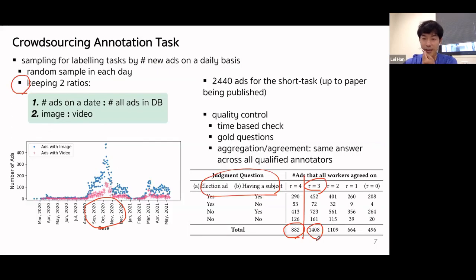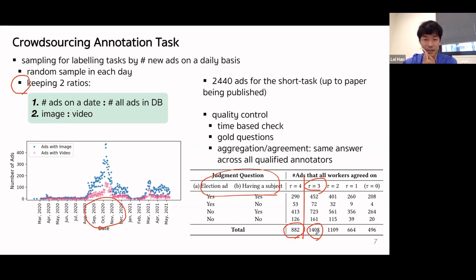Oh, wait. This is up to when the paper was published. After the paper was published, we conducted another round of these short tasks. So this number, 1,400, now becomes 3,000. We also publish these labels on GitHub as part of our dataset.